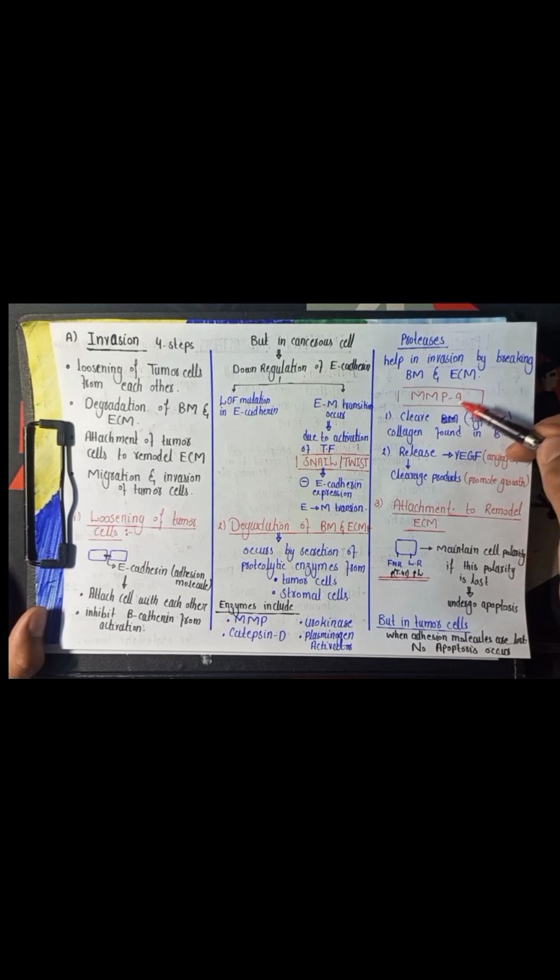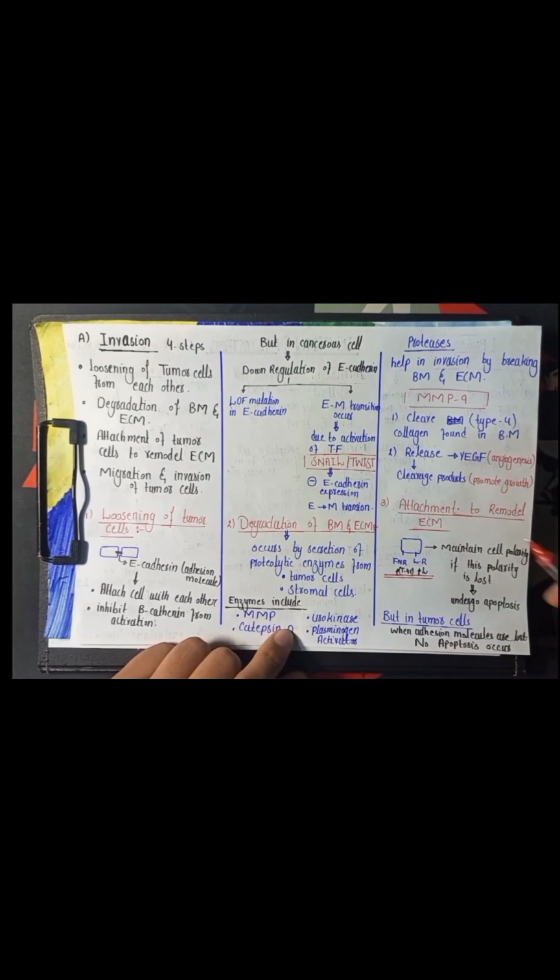The most common protease is matrix metalloproteinase 9, because it causes the breakdown of collagen type 4, which is found in the basement membrane. Similarly, this enzyme also causes the release of vascular endothelial growth factor, which stimulates angiogenesis. It also causes the release of certain cleavage products and chemokines, which promote the growth of the cancer cell.